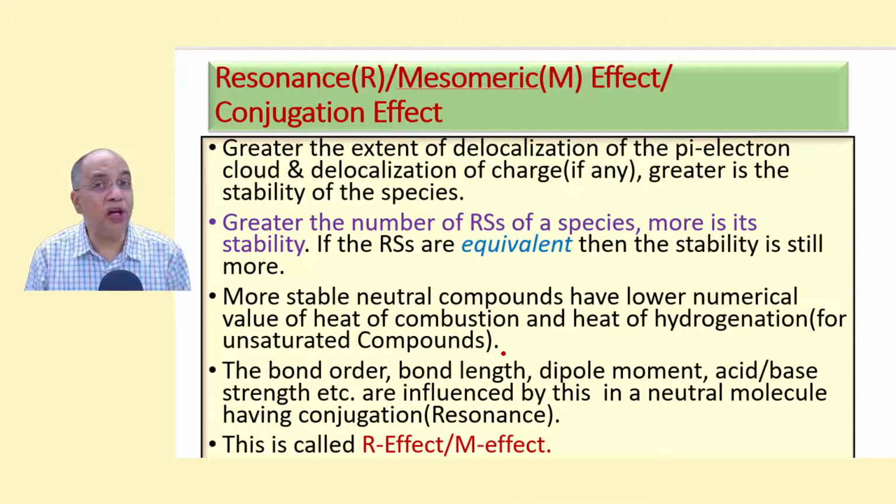And because of the R effect, most of the physical properties like the bond order, bond length, acid strength, base strength, stability of different species, they get changed. So this is what we are going to learn, R effect or M effect, a resonance or mesomeric effect, the pi electron delocalization in a conjugated system.